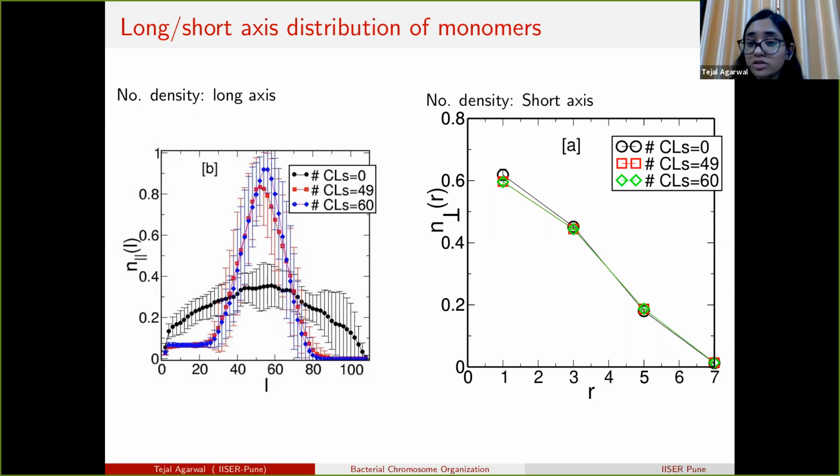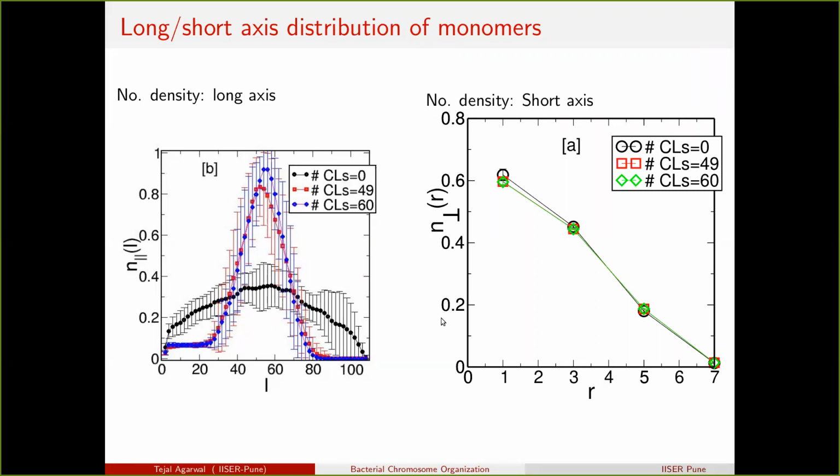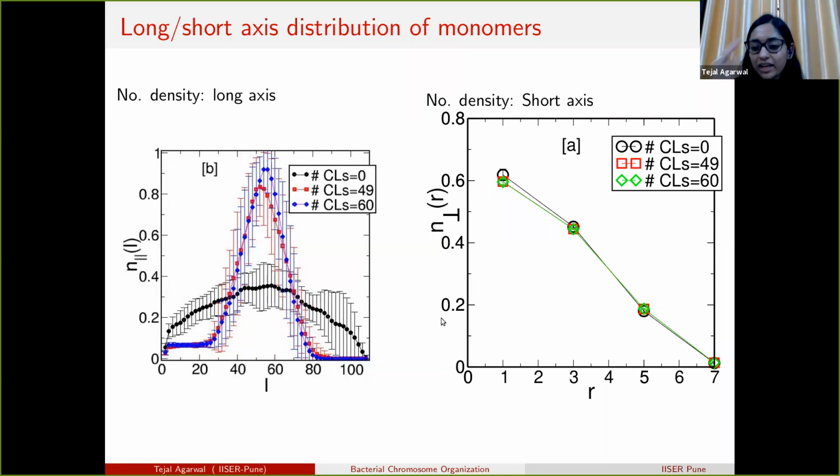That will also slow down the dynamics of the polymer, because the relaxation time will increase if the degree of confinement is very, very large. I am confining it more. So in that sense, the relaxation time will increase.